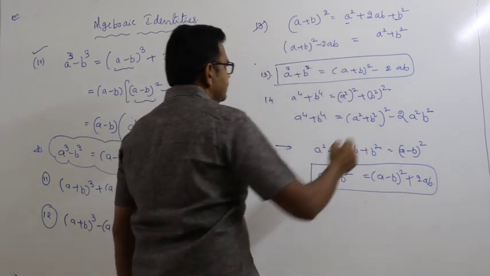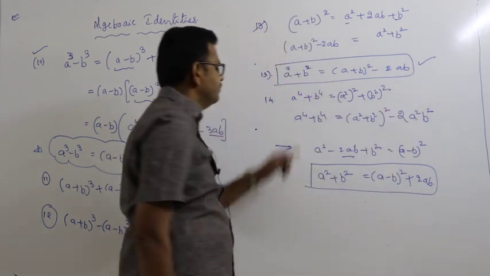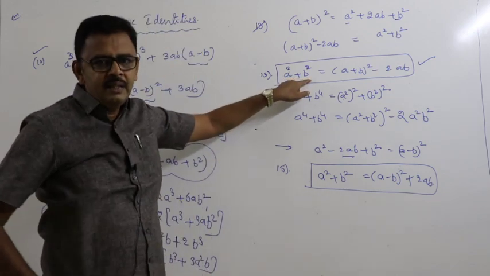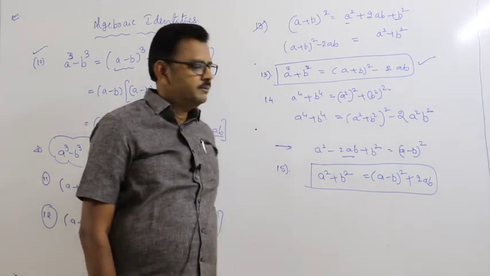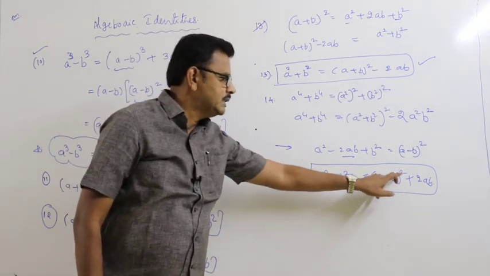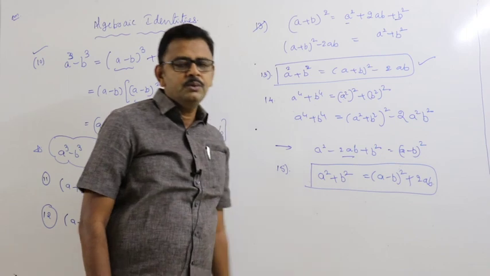So you observe that here a square plus b square can be written as (a plus b) whole square minus 2ab, or (a minus b) whole square plus 2ab.